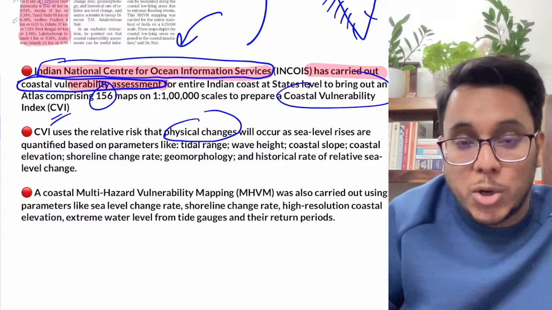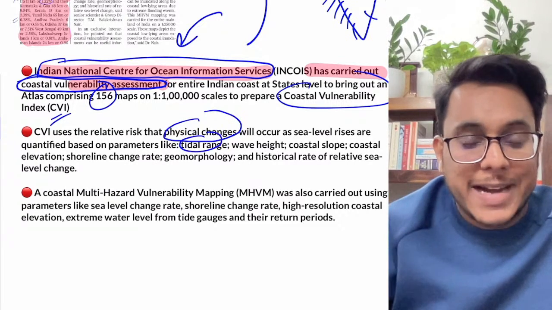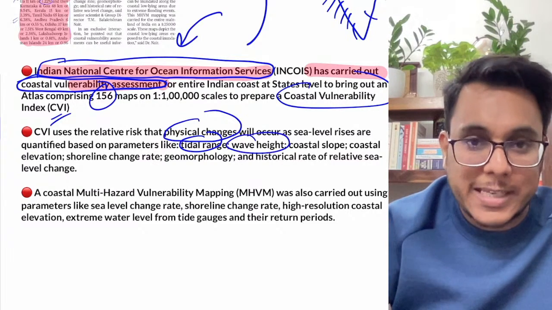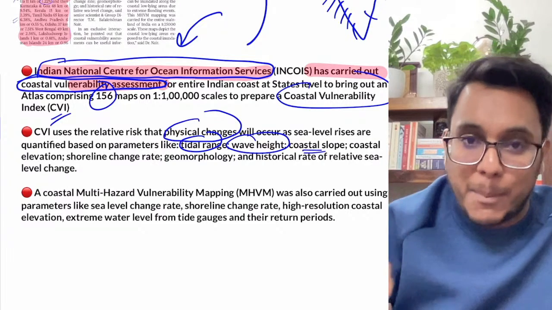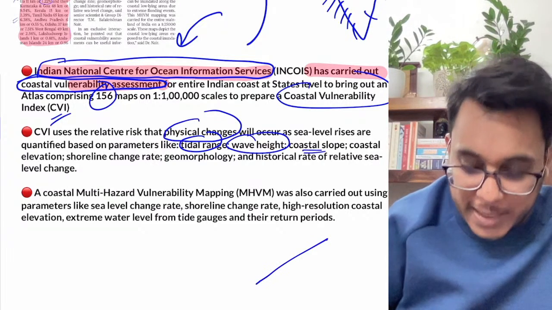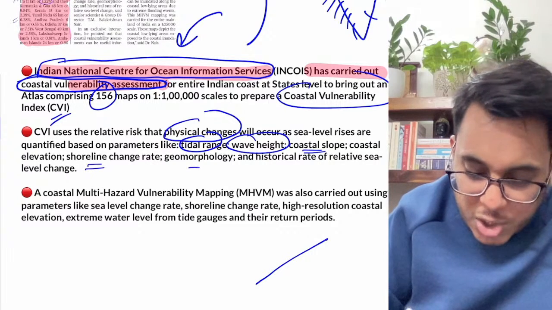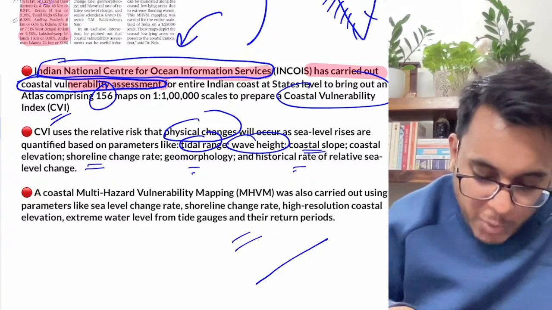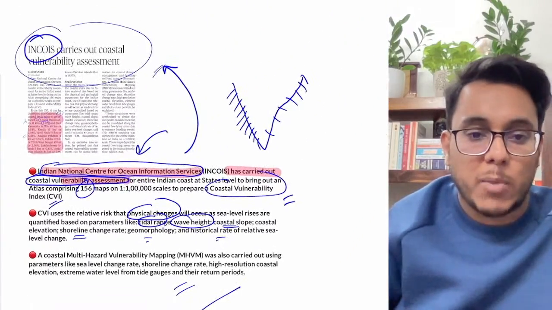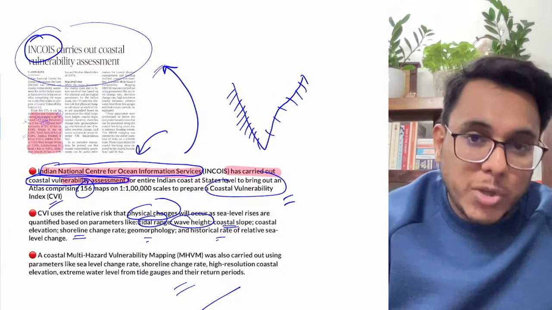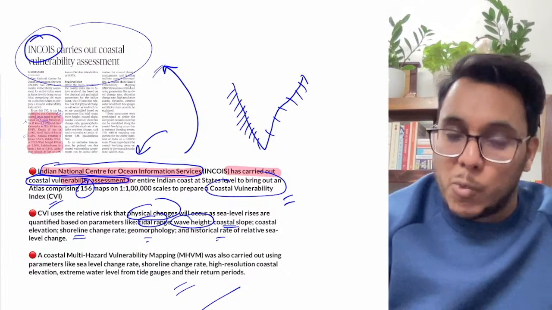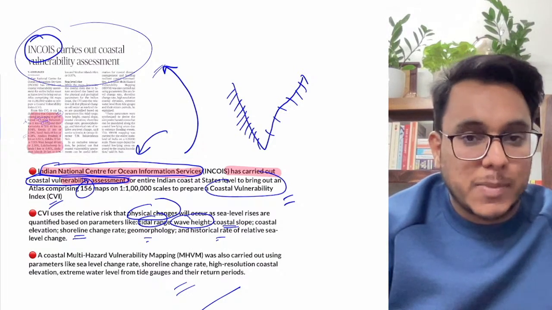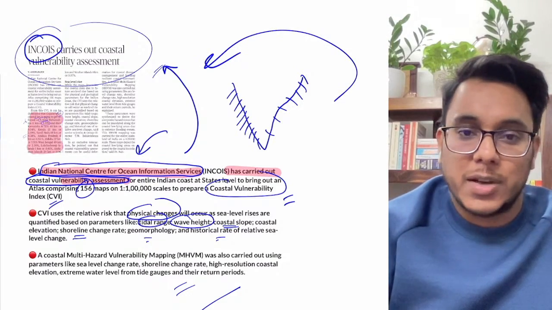So they have studied parameters such as the tidal range, how the tidal range will be changing. Wave height, how it will be increasing because of the sea level rise. Coastal slope, what impact will be there on the coastal slope. The shoreline, geomorphology, historical rate, all these things have been studied. Is it clear? Now, because of this information, how to carry out development in the coastal region can be decided with better evidence. How to invest in coastal management can also be understood from such information. So this is about it.